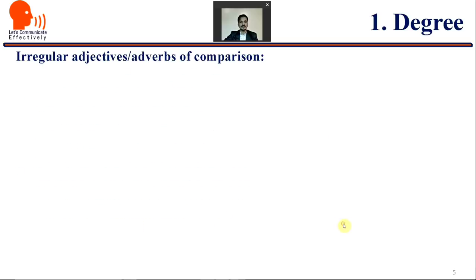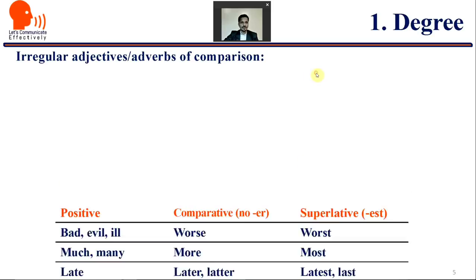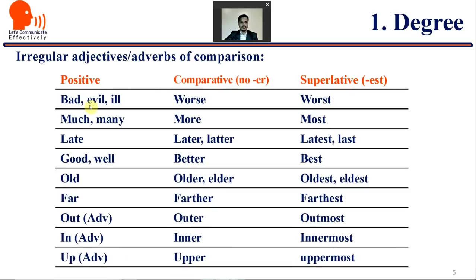Then we use superlative. Now when we think about degree, definitely there are many rules and we should keep them in mind, but it is very important to keep in mind some of the irregular adjectives and adverbs of comparison. What are those? The irregular adjectives or adverbs do not take er or est in their comparative and superlative form.